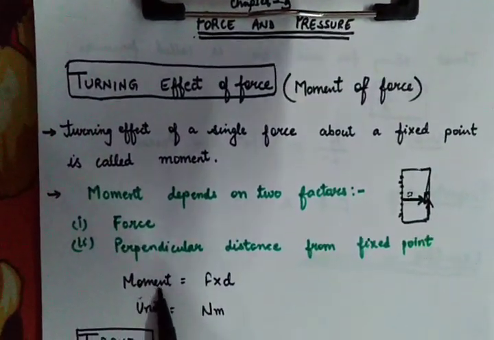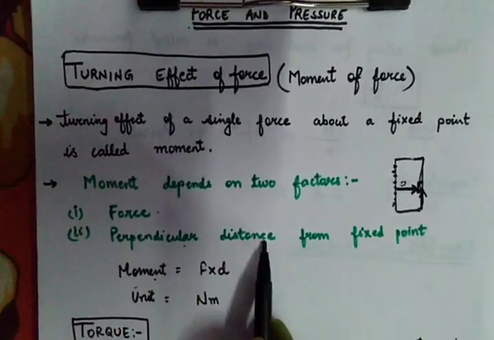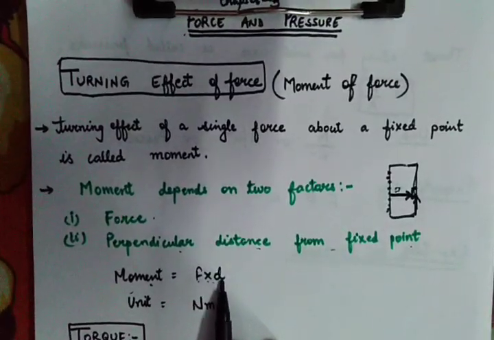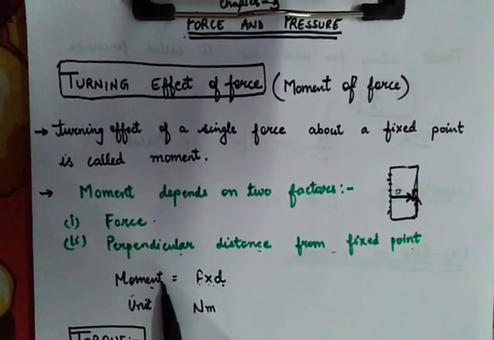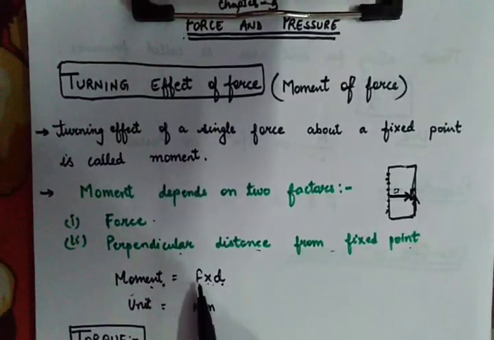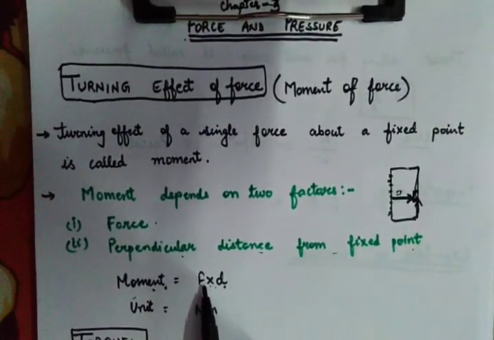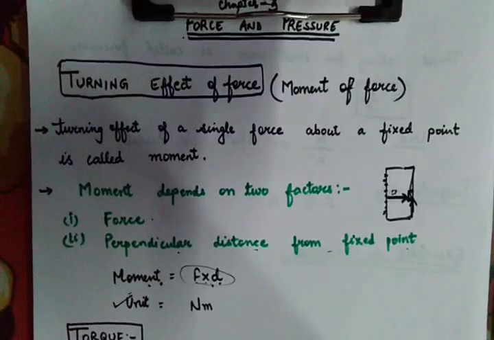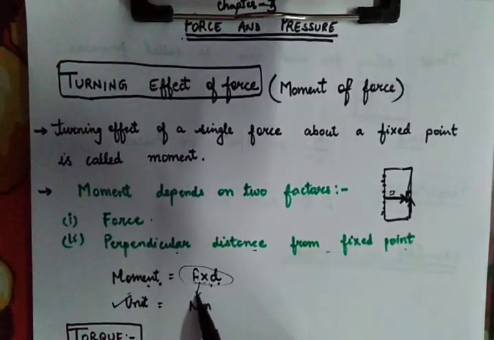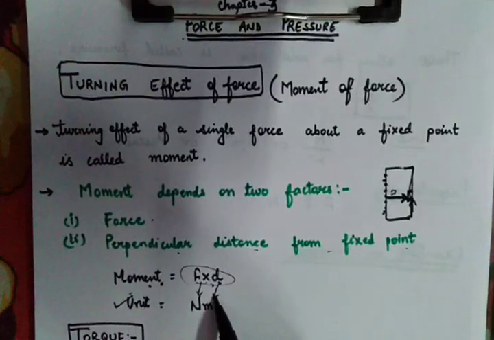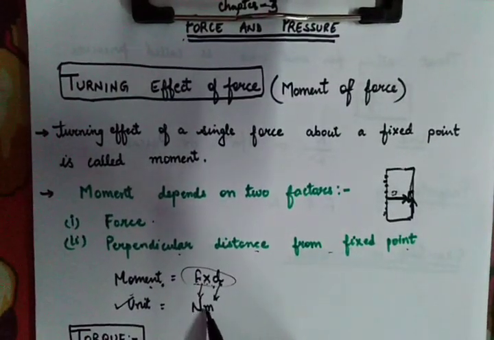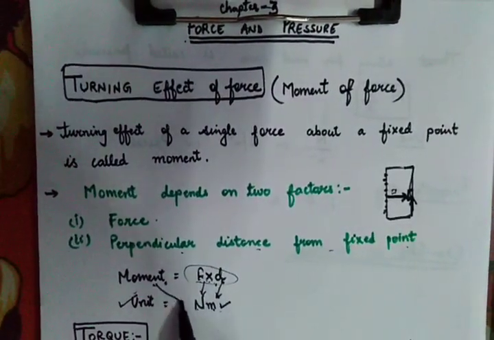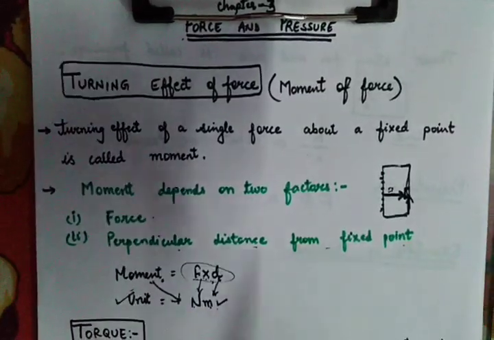Now, moment was depending on two things, force and perpendicular distance. So we have made the formula out of it. Moment is force multiplied by distance. Now let's talk about the unit of it. I have already told you in the previous classes also, once you know the formula, creating the unit is very easy. Force unit is Newton, distance unit is meter. Since they both were in product form, the unit will also be in product form, and the unit becomes Newton meter. So Newton meter is the unit of moment, or moment of force.